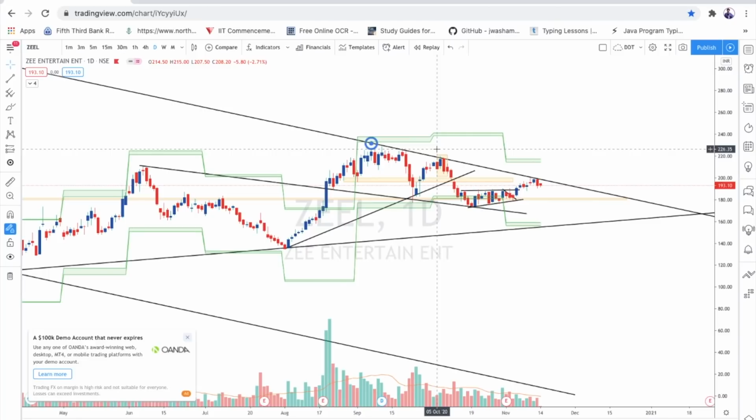So if you do multi-time frame analysis and see the candlestick pattern at a support or resistance level, that is the time these candlestick patterns are valid. Otherwise, if we make an entry on any pattern at any place, then definitely it will hit the stop loss. Sometimes you will get profit, but most of the time you will hit the stop loss.